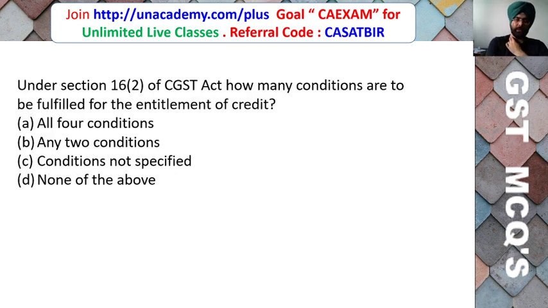Section 16(2) of the GST Act, how many conditions are to be fulfilled for the entitlement of the credit? All four conditions, any two conditions, condition not specified or none of the above.